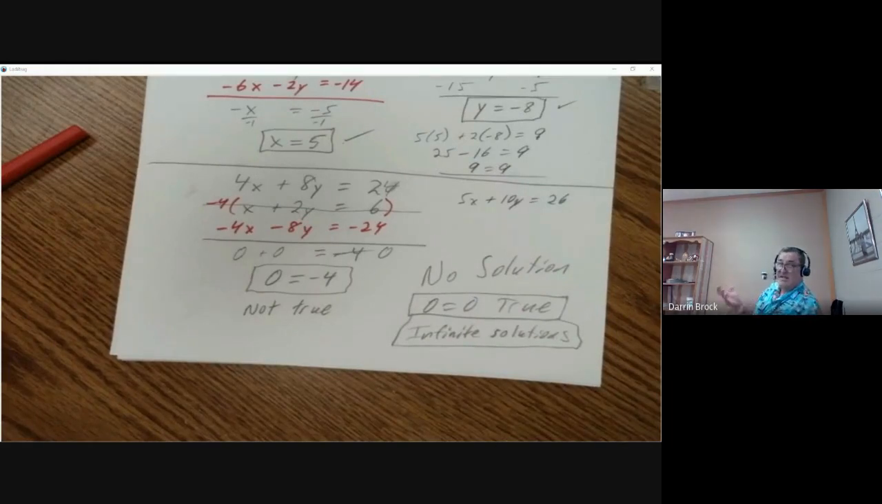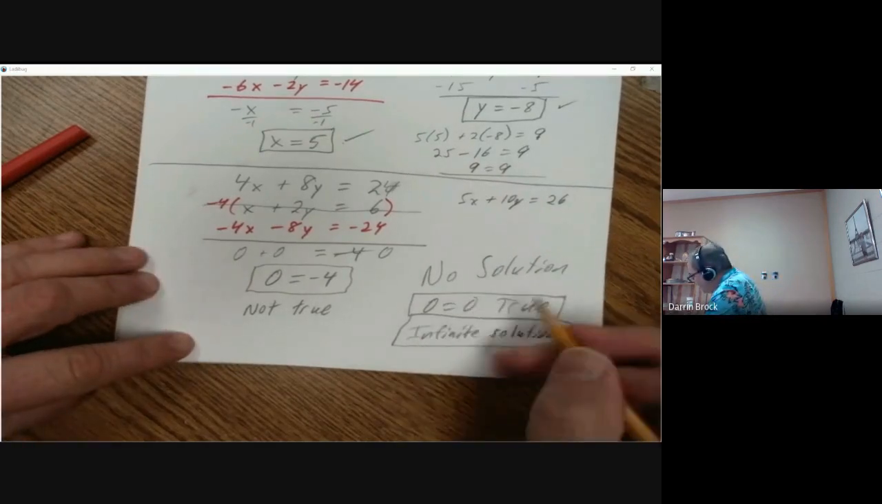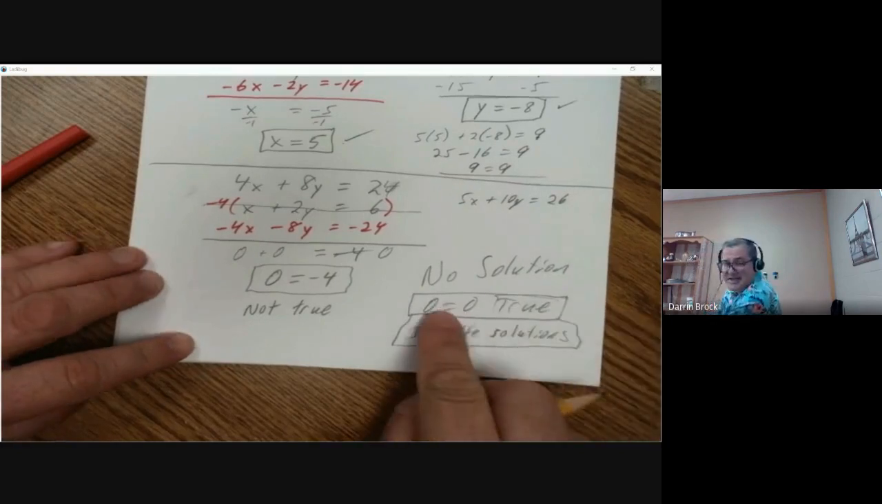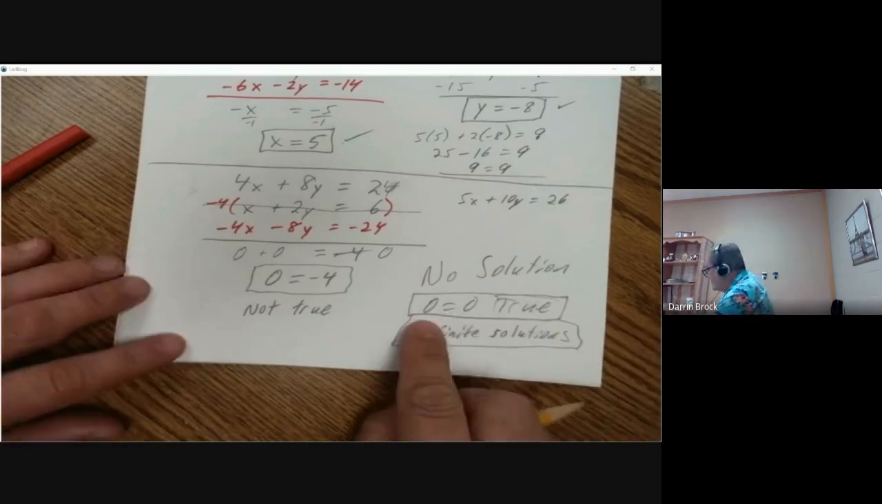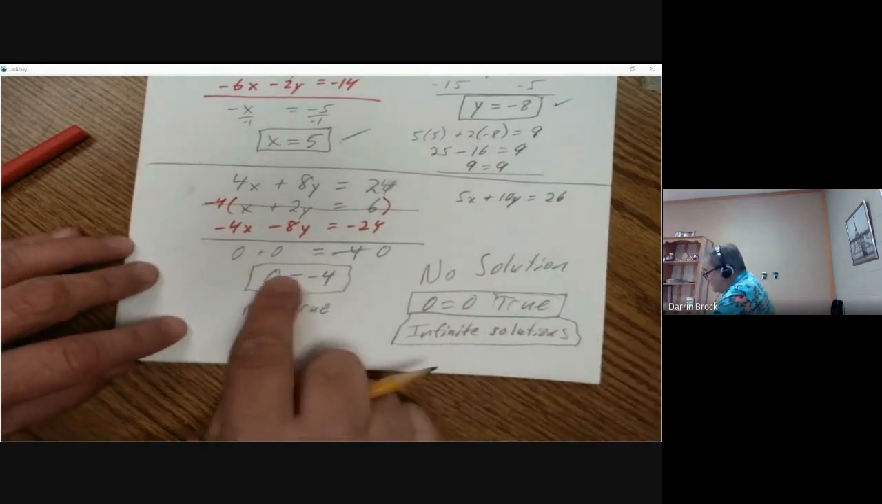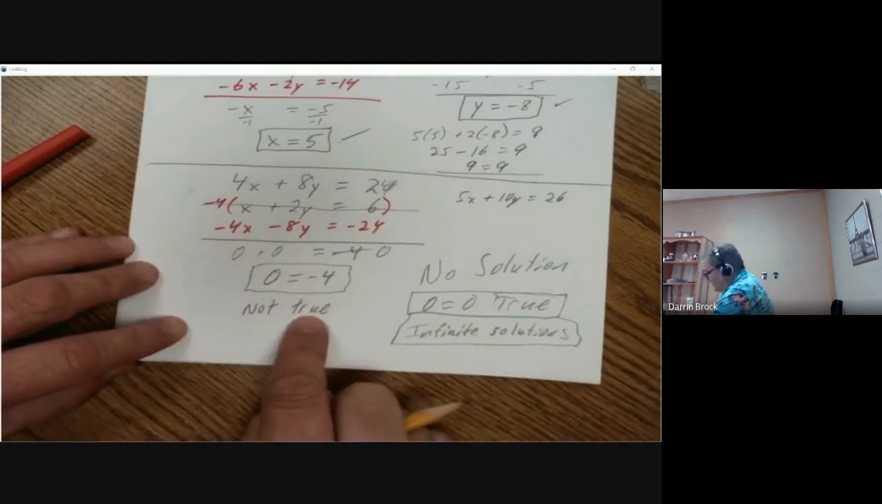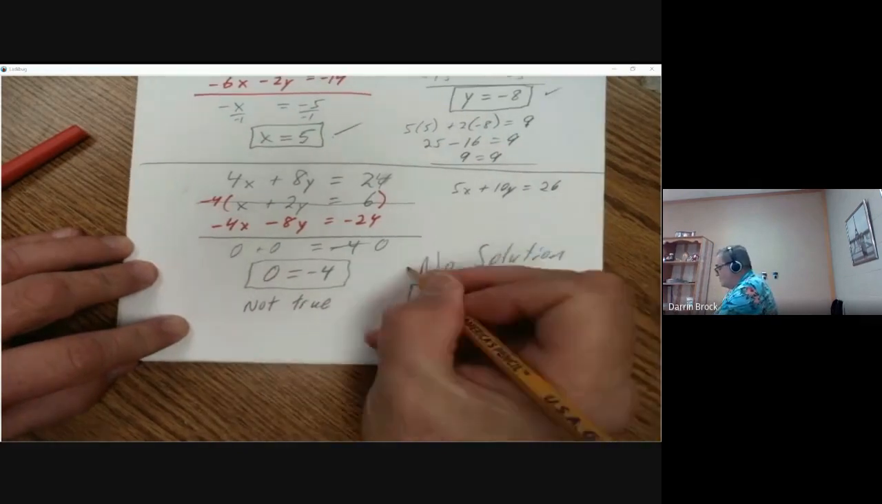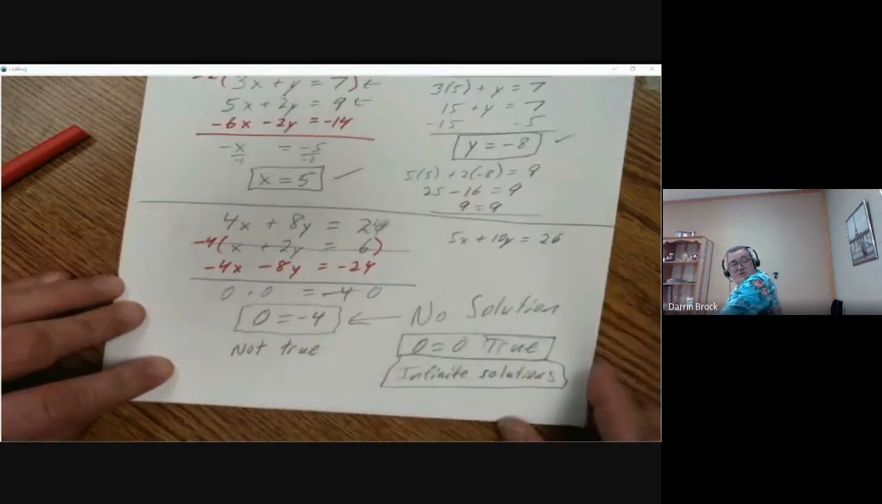And it's not just any x or y, but there's an infinite number of specific x's and y's that would be true. So if we end up with a true statement, if it's 6 equals 6, or 11 equals 11, any true statement, that means there's an infinite number of solutions. But any untrue statement means there's no solution. No solution at all.